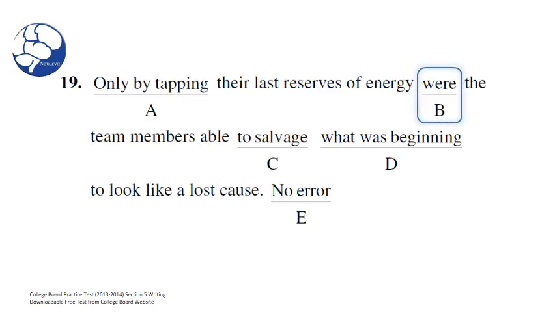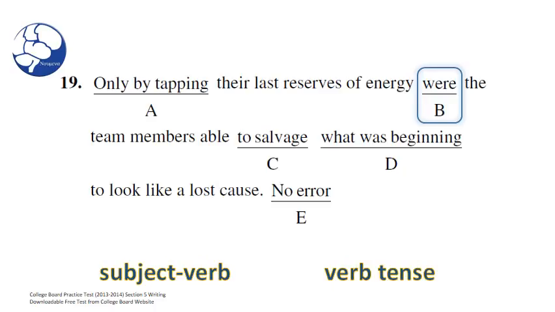B, were. Here we're going to test for subject-verb agreement and verb tense. This should be an easy one. I see my subject: reserves. And that's plural. And it matches with were, which is also plural. Right? Only by tapping their last reserves of energy were the team members able to...